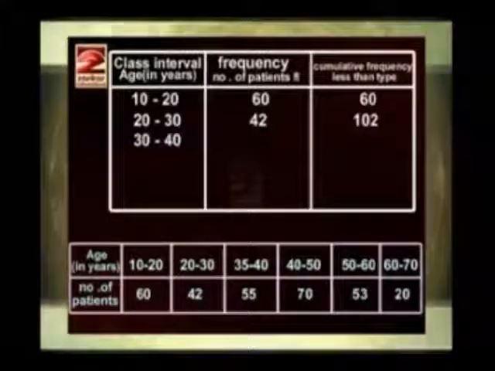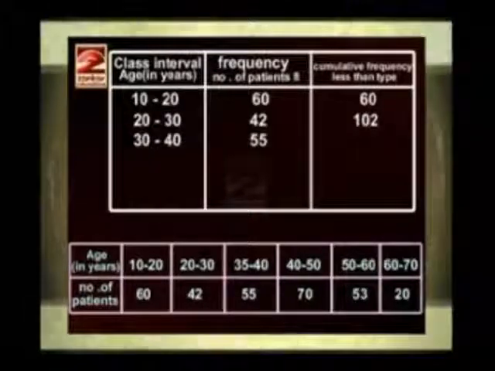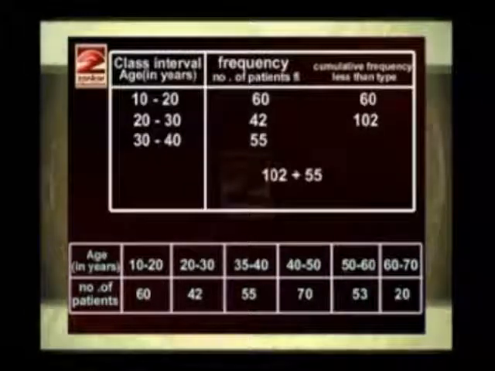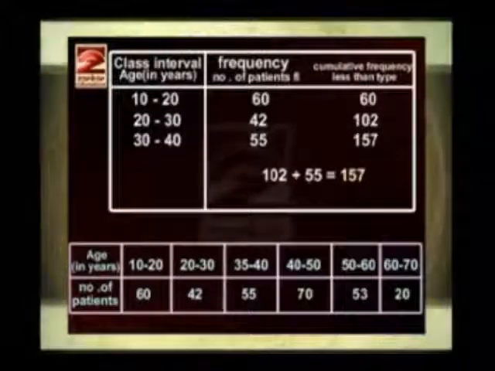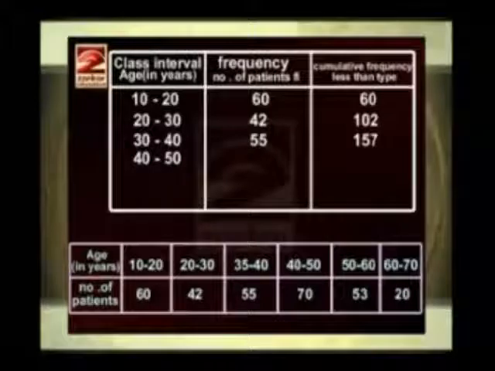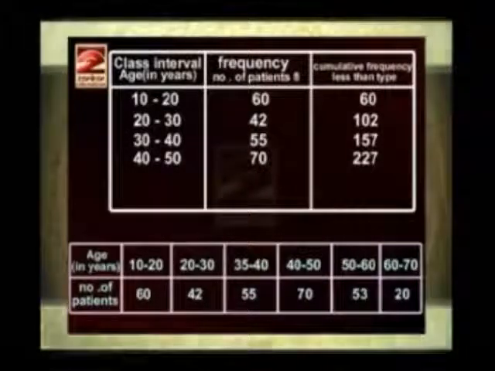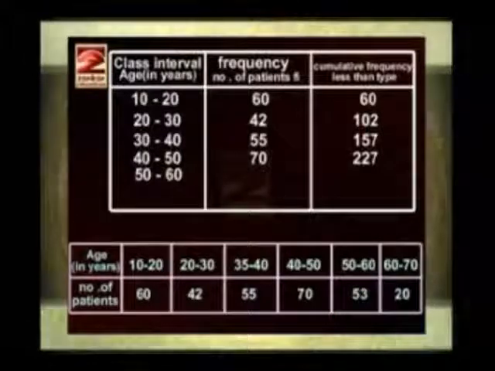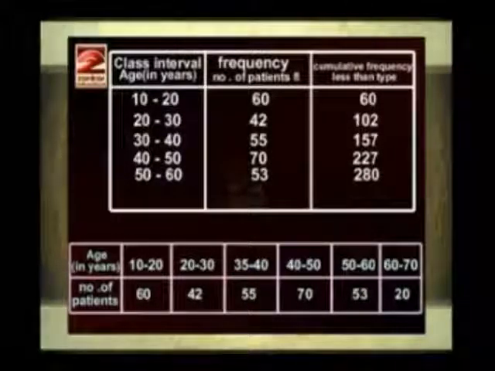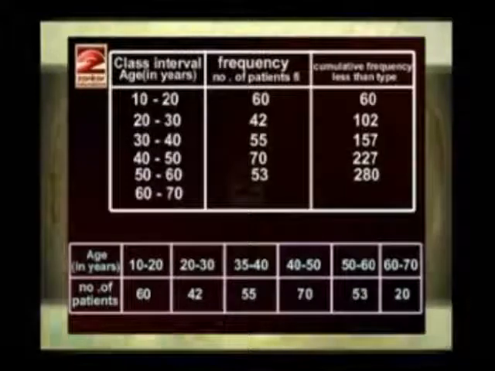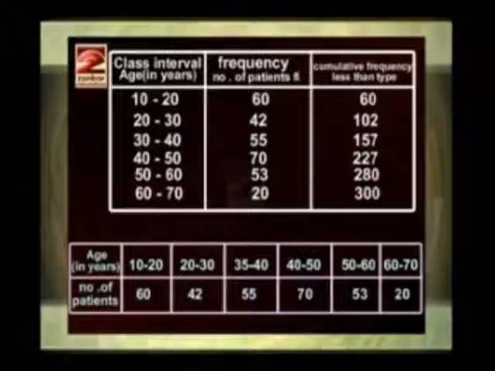Then next is 30 to 40, Fi is 55 and cumulative frequency is 102 plus 55, that is 157. So next is 40 to 50, Fi is 70 and Cf is 227. Then 50 to 60, Fi is 53, Cf is 280. Then 60 to 70, Fi is 20 and Cf is 300.